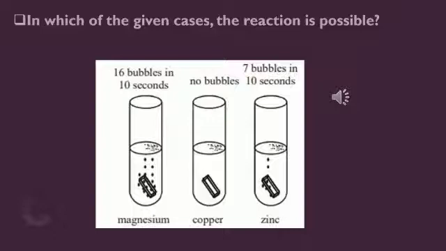There you get to know copper is the least reactive, and magnesium and zinc lie above copper in the reactivity series, right? And what about zinc? How will it react in HCl? It also reacts with bubbles and gives out the gas, right? And this is about three different metals reacting with acids.